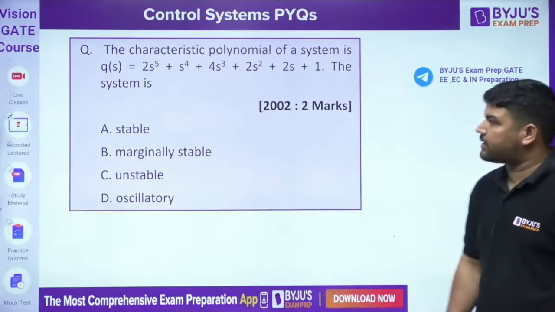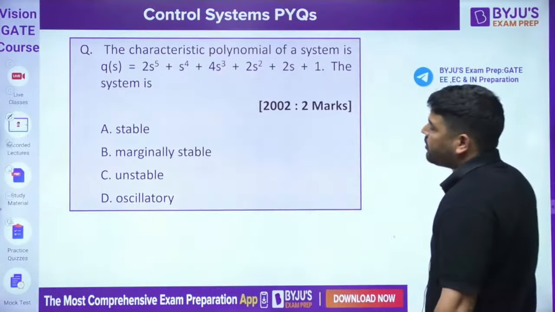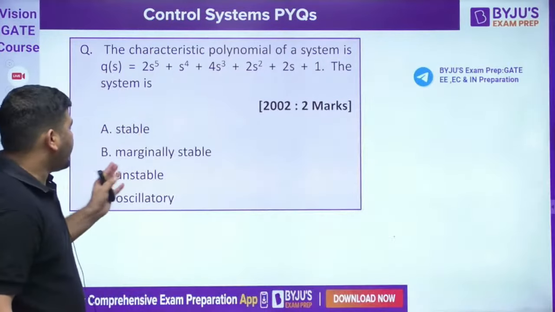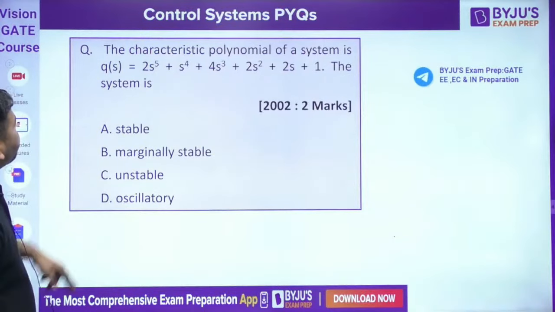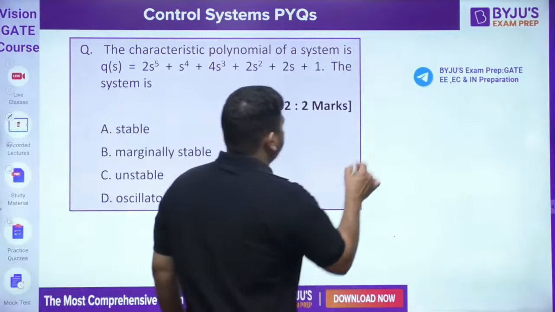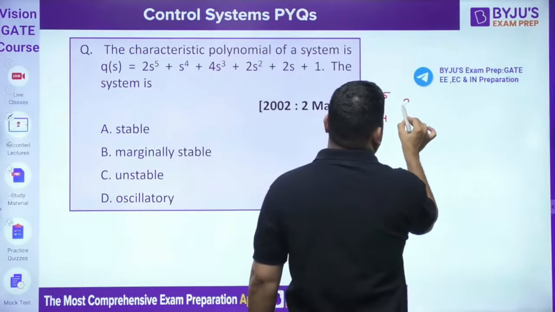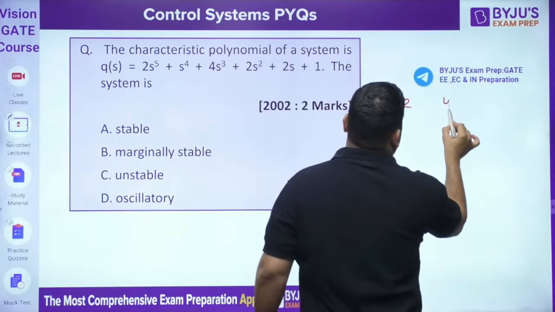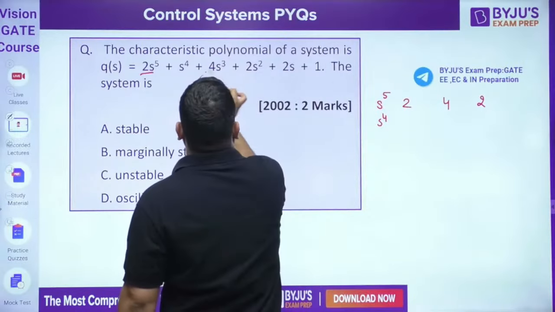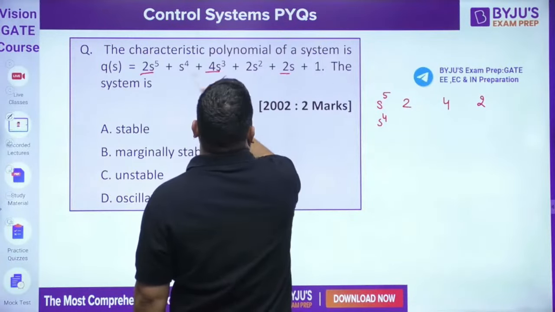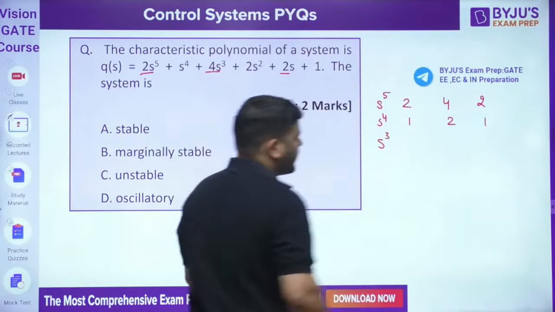The next question on your screen is this. The characteristic polynomial is given as this. We need to find whether the system is stable, unstable, marginally stable or oscillatory. Now let's apply Routh. So s to the power 5, s to the power 4. For the odd powers I have written 2, 4 and 2. Now the even powers: 1, 2, 1. Now tell me, guys, what is the quotient in s cube?